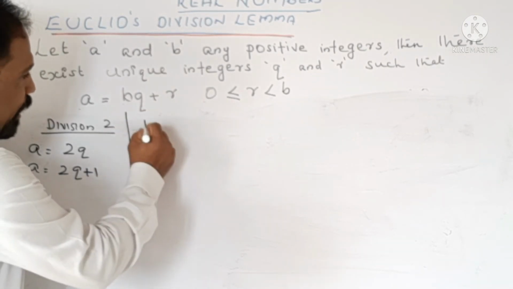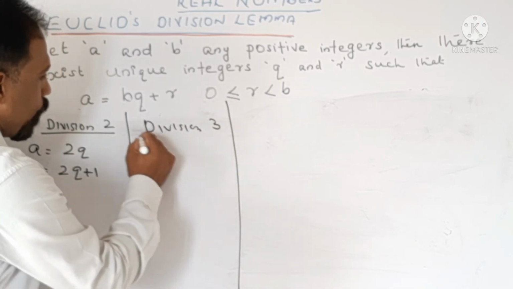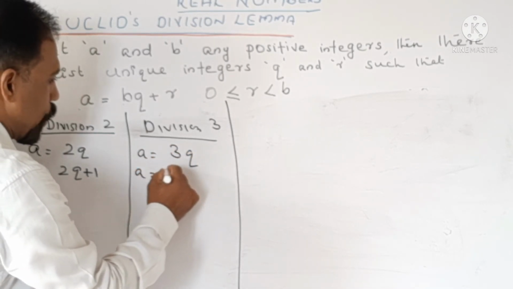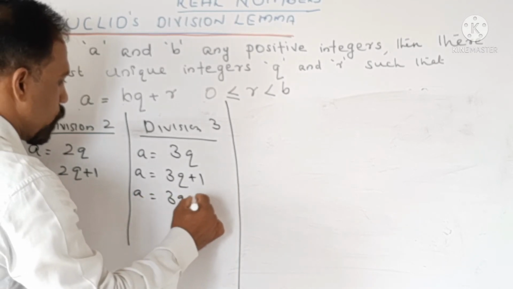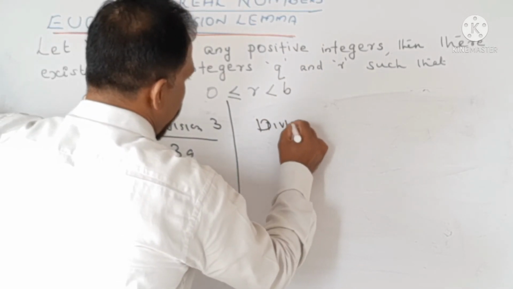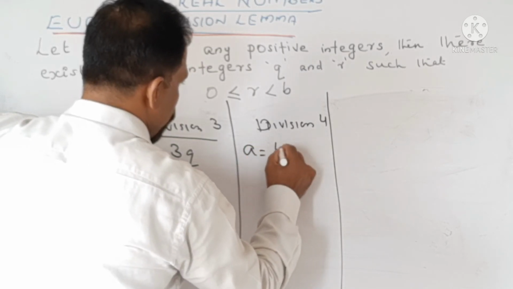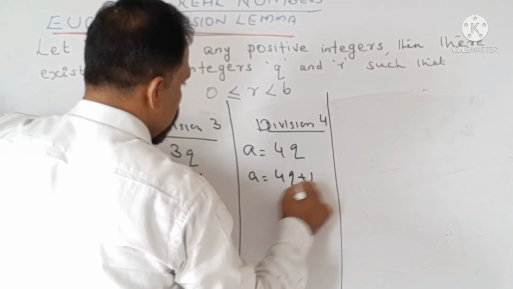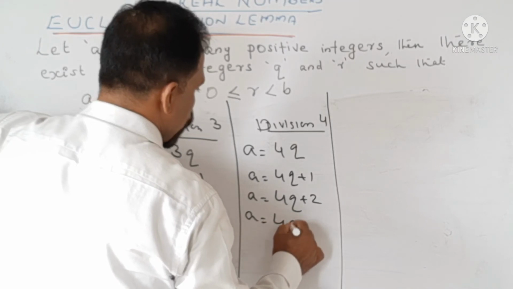When we divide it by 3, we are getting a is equal to 3q, a is equal to 3q plus 1, a is equal to 3q plus 2. When we divide it by 4, we will get a is equal to 4q, a is equal to 4q plus 1, a is equal to 4q plus 2, a is equal to 4q plus 3.